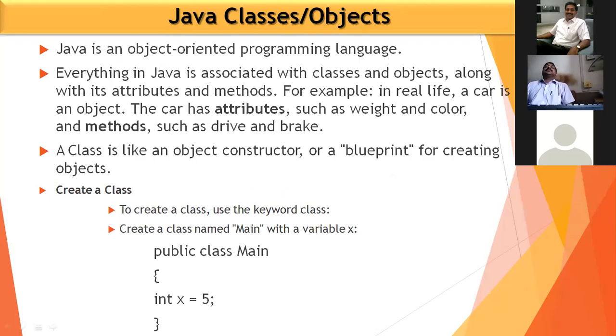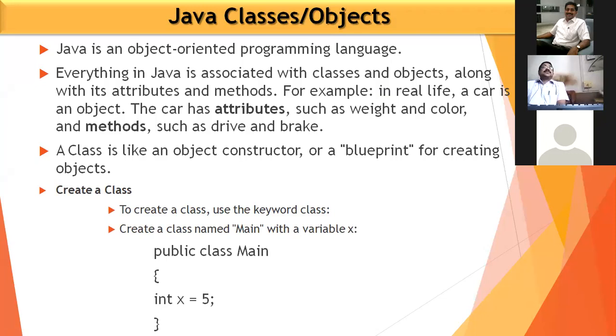We know the concept of classes and the concept of objects. Along with the classes and objects, we have to consider the attributes and methods also.